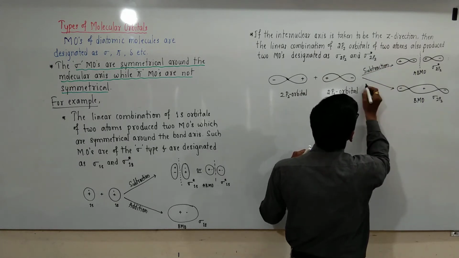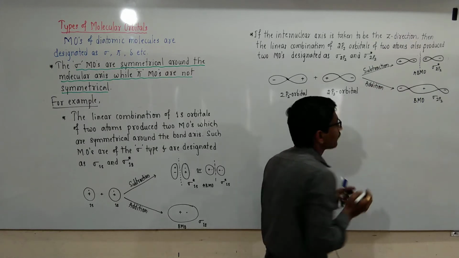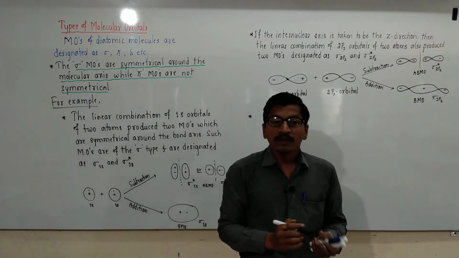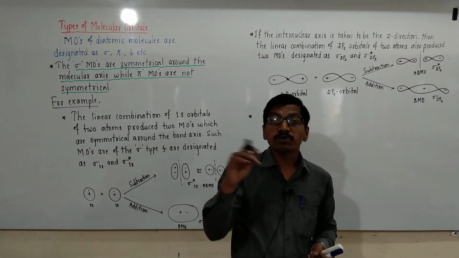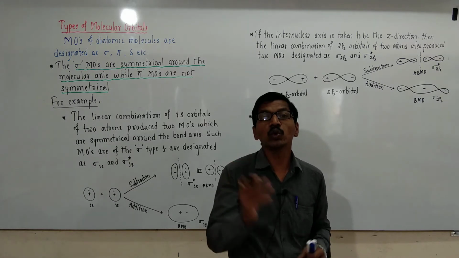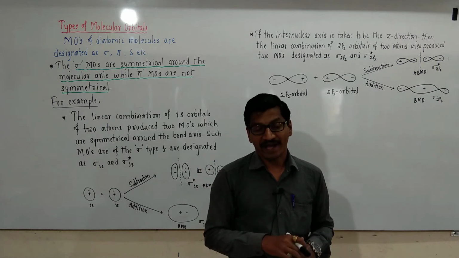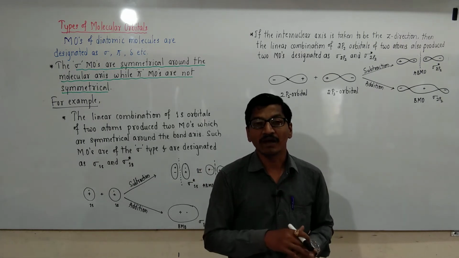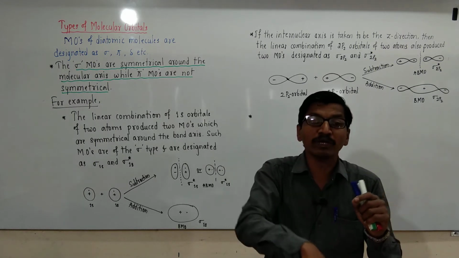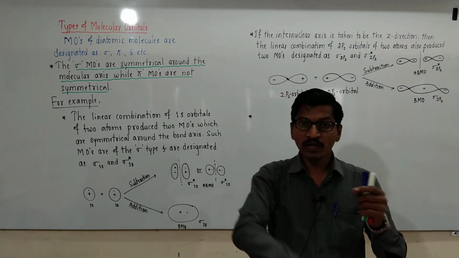In subtraction, repulsion is more, in addition attraction is more. Then the third point is: the molecular orbitals obtained by 2px and 2py orbitals of two atoms are not symmetrical about the bond axis. This is because of the presence of positive lobes above and negative lobes below the molecular plane.